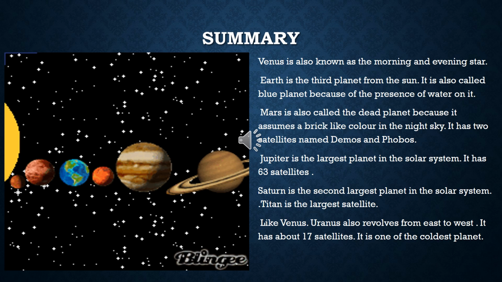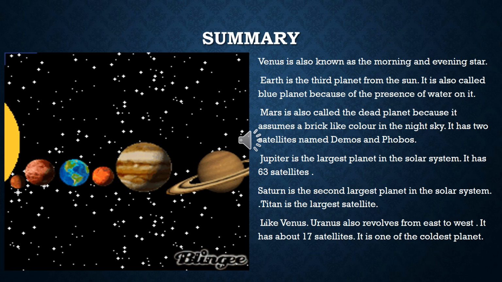Mars is also called the dead planet. Why? Because it assumes a brick-like color, means slightly reddish, as you can see in the picture. In the night sky, it has 2 satellites. And what is the name of the satellites? Deimos and Phobos. The big planet you can see is Jupiter, which is white and yellowish in color. It is the largest planet in the solar system and it has 63 satellites.